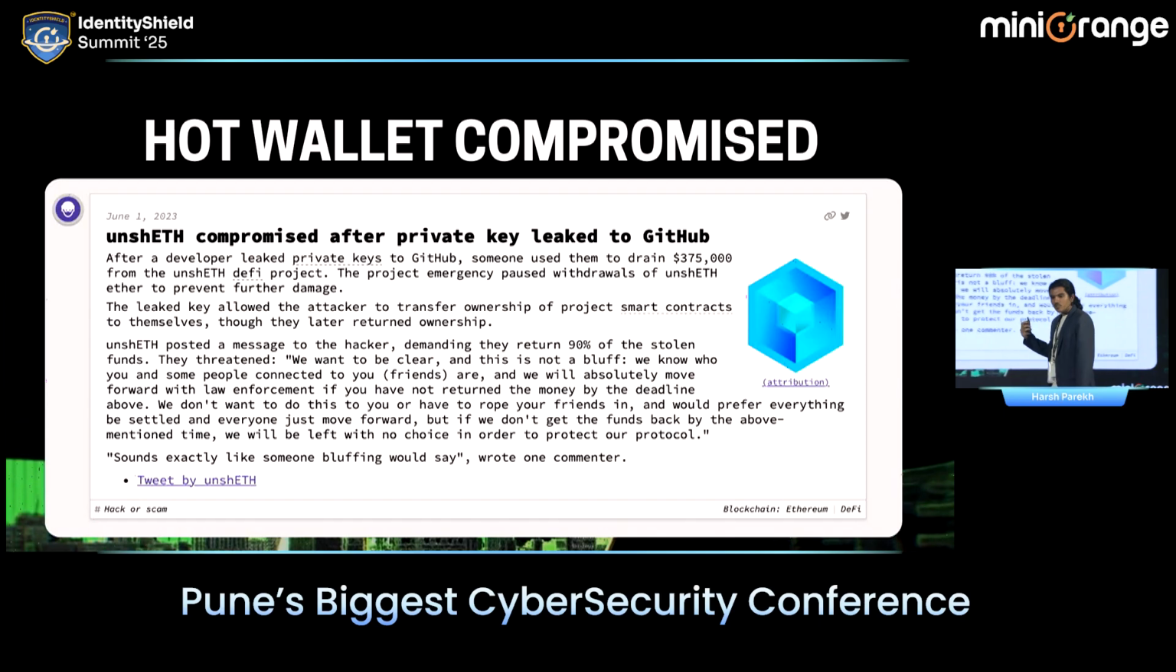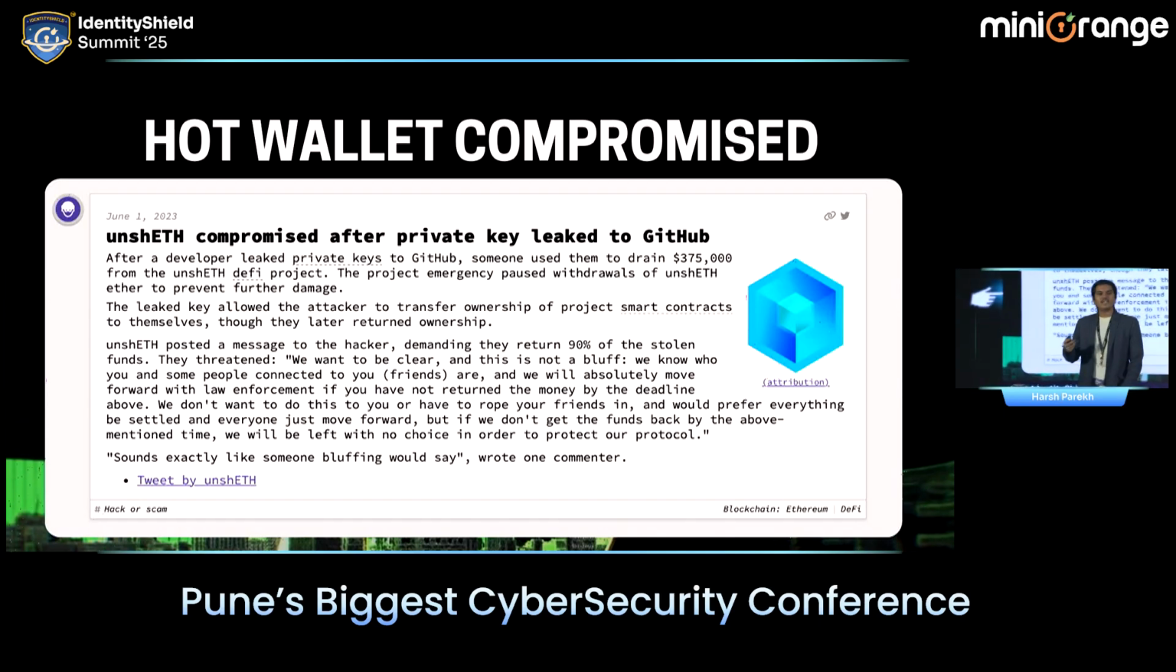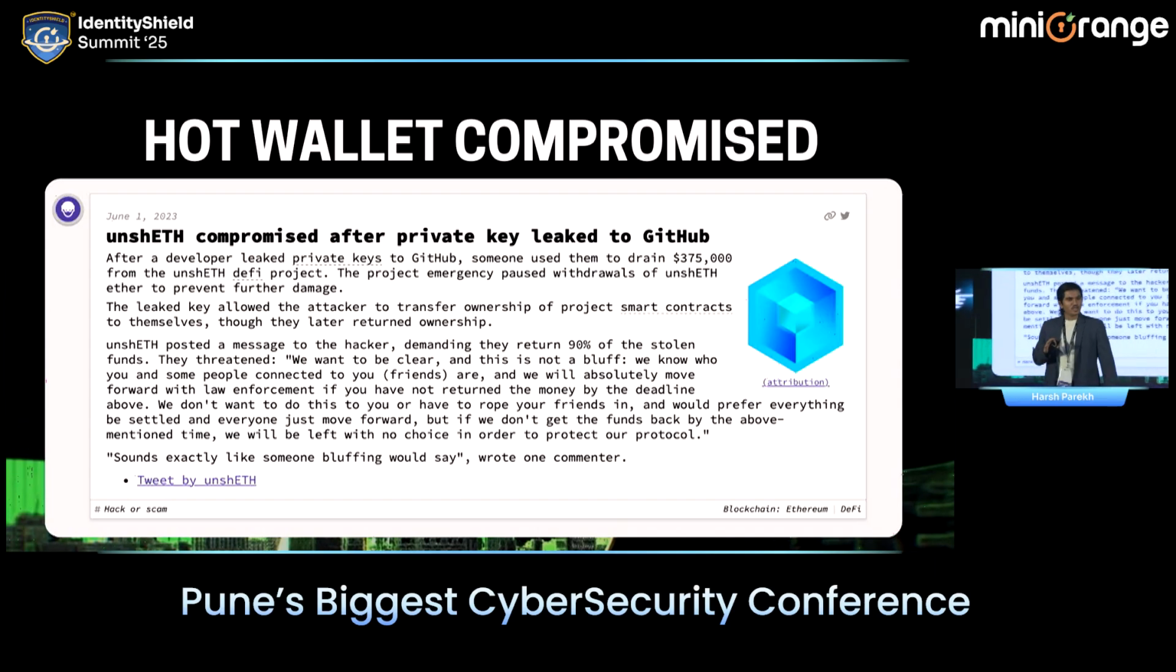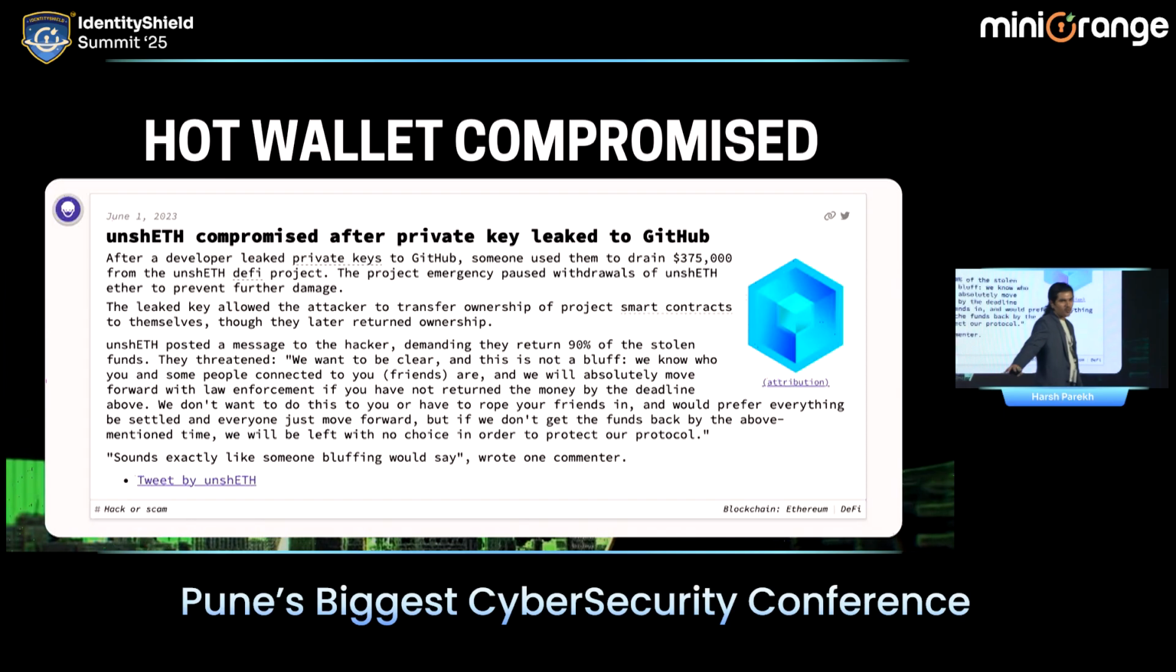As you can see in the example, this is one of the platforms whose developer accidentally leaked the key in the GitHub code. Someone got control of it, and using only the hot wallet, the attacker was able to breach, not 500 million, this one, $375,000 from the hot wallet itself. And this was a very small company.